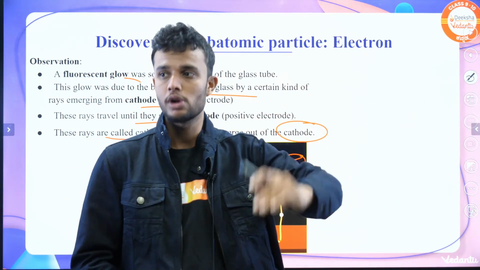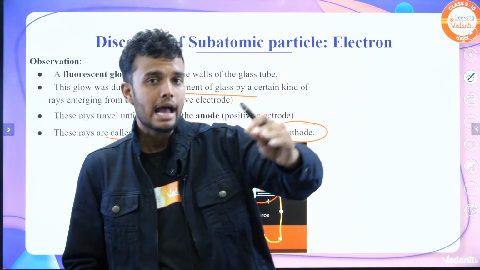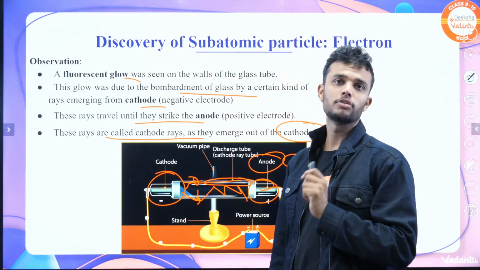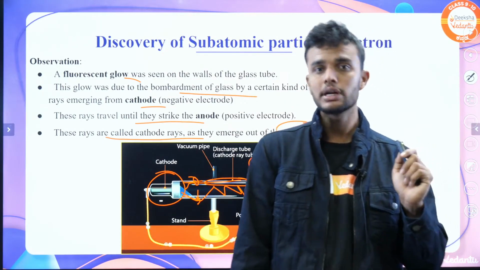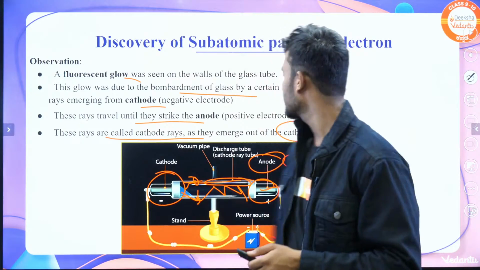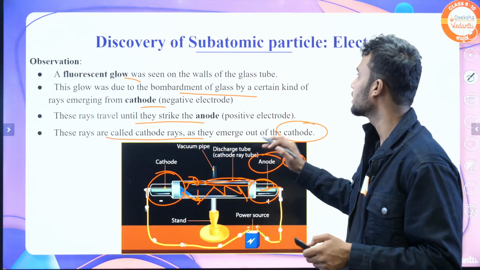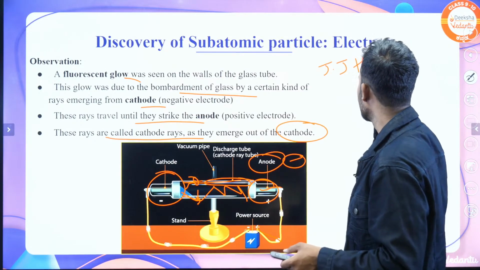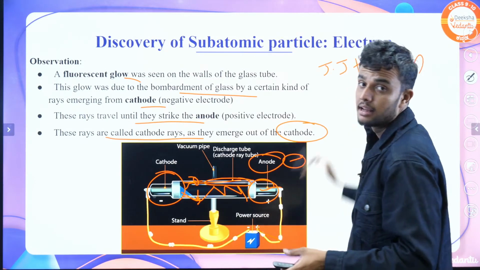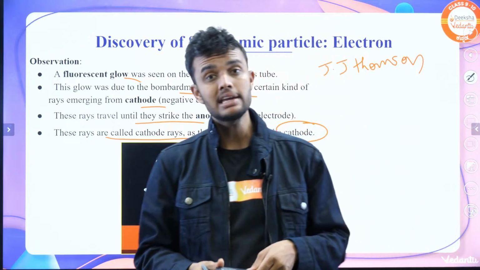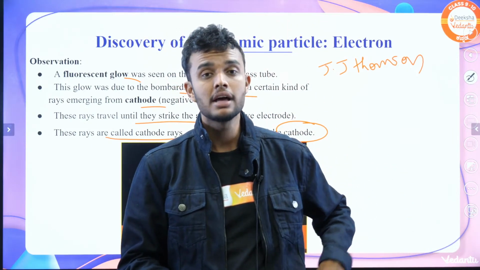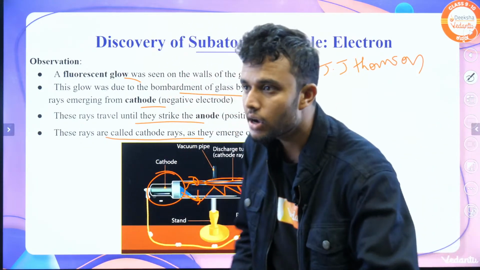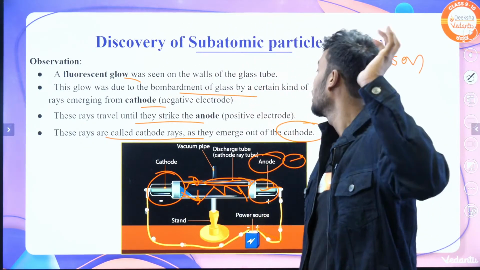Okay students, understood? Who explained this? J.J. Thomson, in his experiment. And they called these rays cathode rays. Why did he call them cathode rays? Because they come from the cathode end.